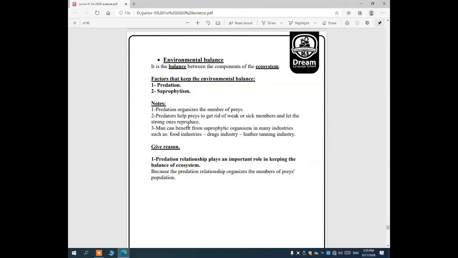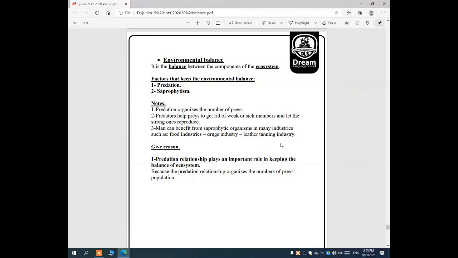Number 3, man gets benefit from saprophytes. We get benefit from saprophytic organisms in many industries. Like what? Like food industries, when we make food, like baking food, like packets of tuna or some other food industries, and the drug industry to make our medicine.